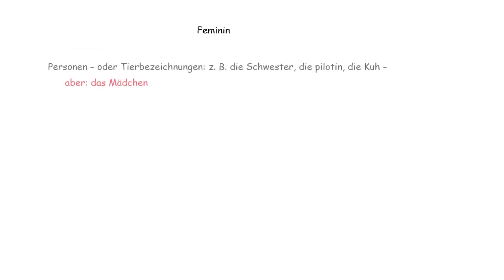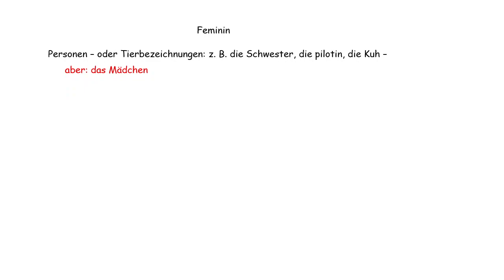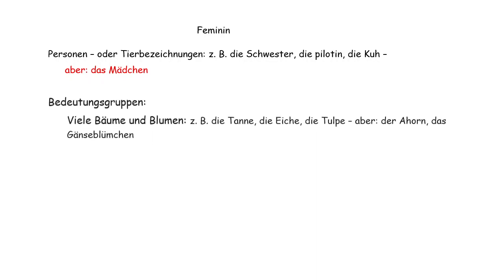Now we have feminine. Personen und Tierbezeichnungen: all female persons like mother, Mutter, Schwester, a female profession like Pilotin, and die Kuh, cow. But here we have one exception, Mädchen. Mädchen is a small girl, but it has the neuter article.